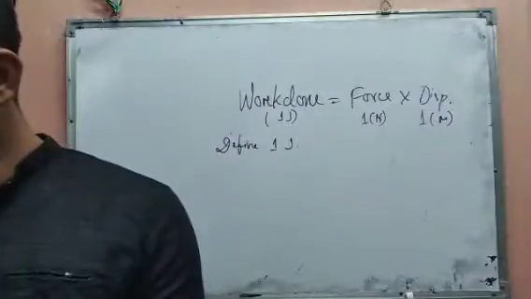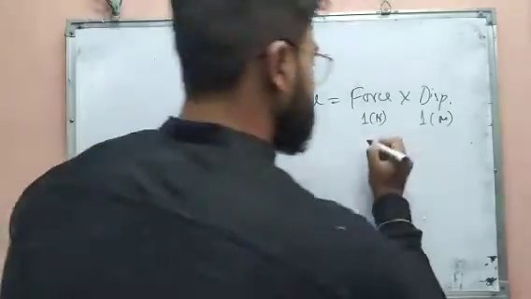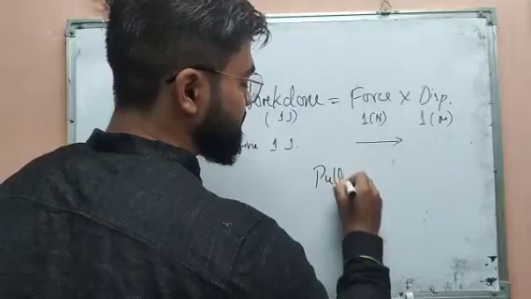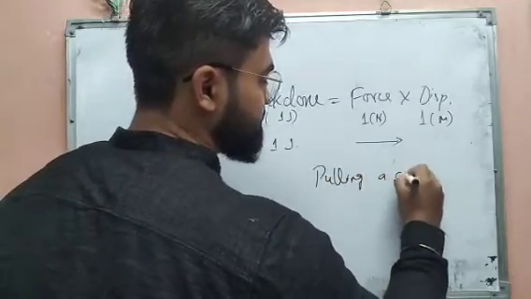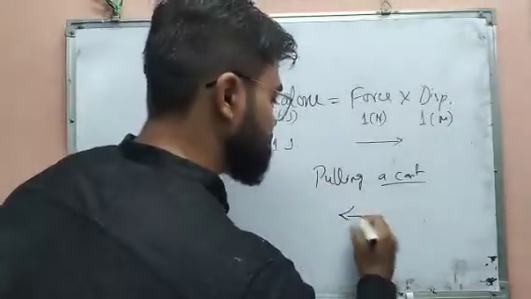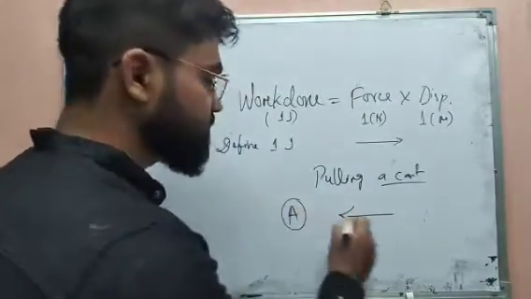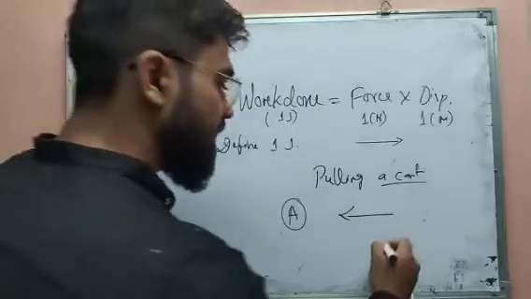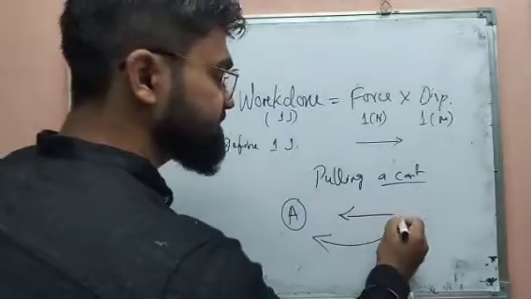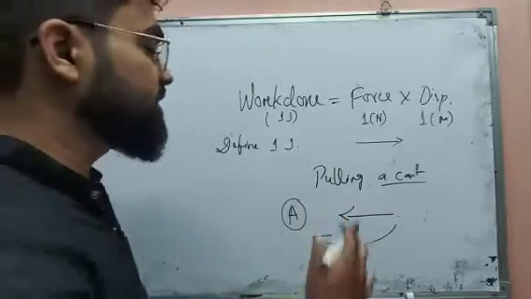Now we have another thing. Suppose you are pulling a cart. When you pull the cart, you apply the force towards you, and the cart also moves towards you. That means the work done and the applied force are in the same direction.